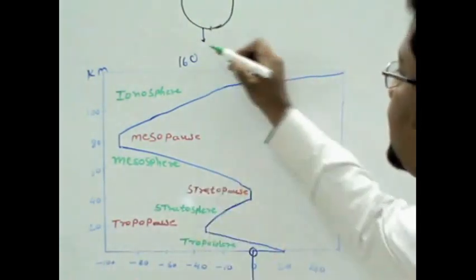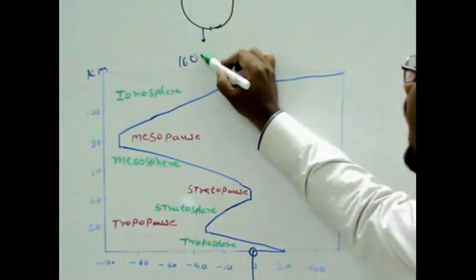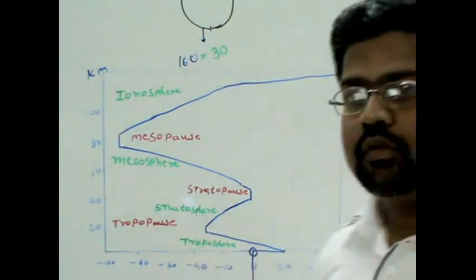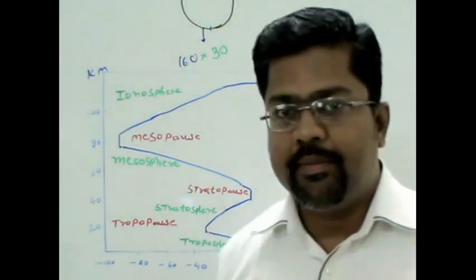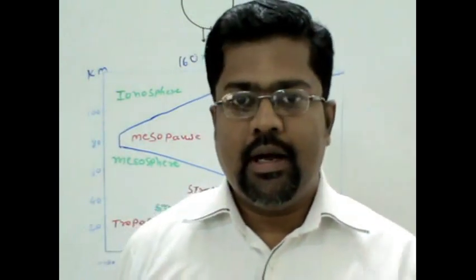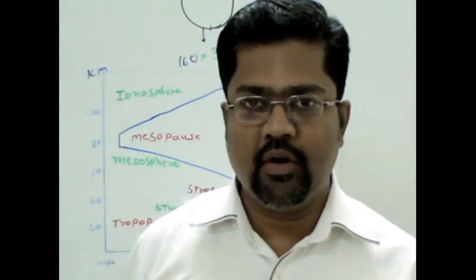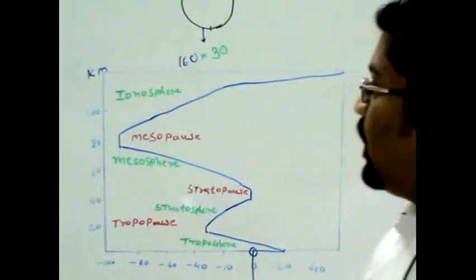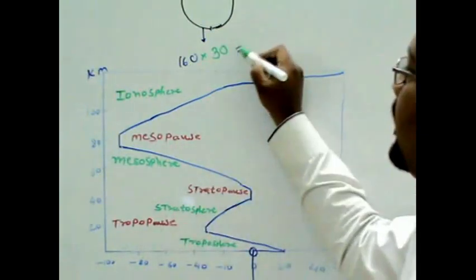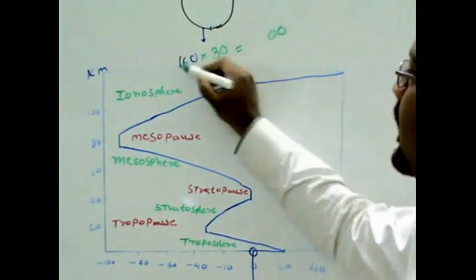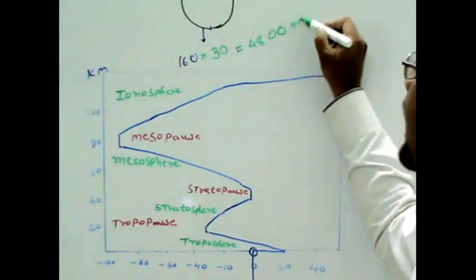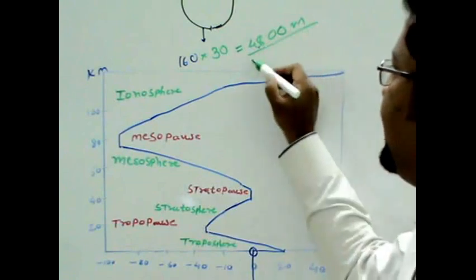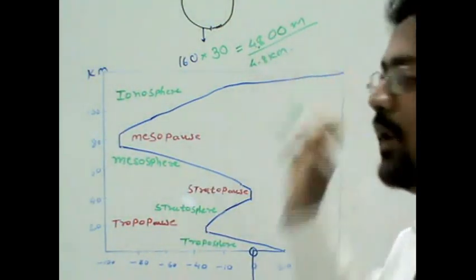So just try to calculate 160 into 30. Why into 30? Because we are considering the average temperature as 30, and we have to find out where we will get practically zero temperature. So for a 1 degree fall we have to go to a height of 160 meters. So for a 30 degree fall we have to multiply this by 160. I am keeping 2 zeros. 16 3s are 48. So the height is 4800 meters. That means approximately 4.8 kilometers.